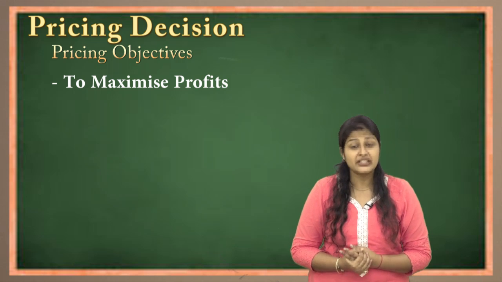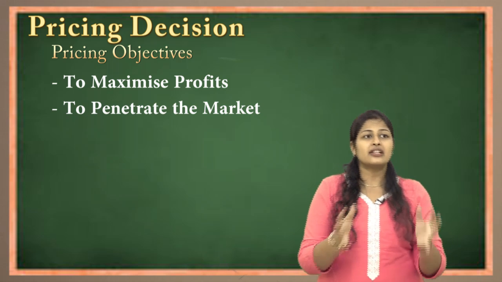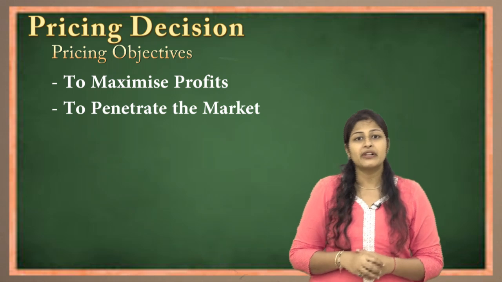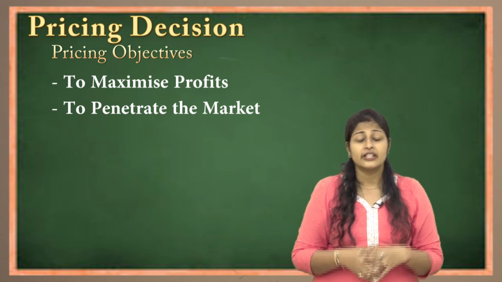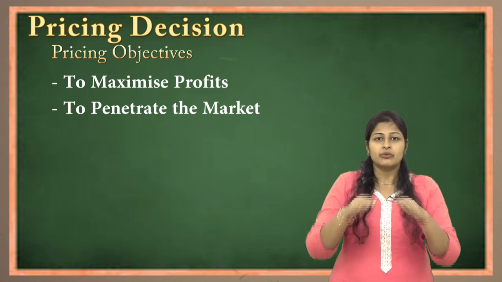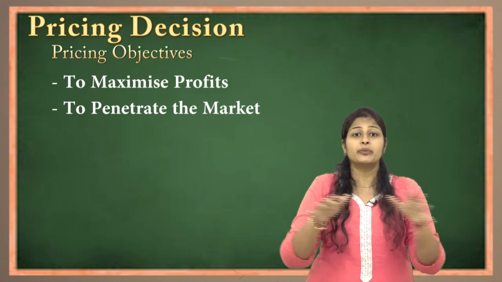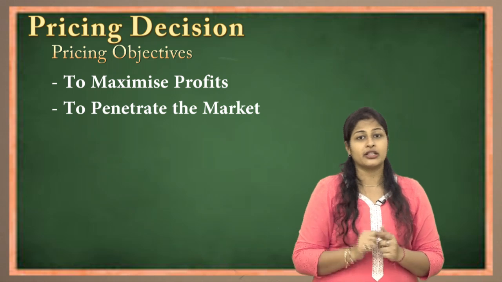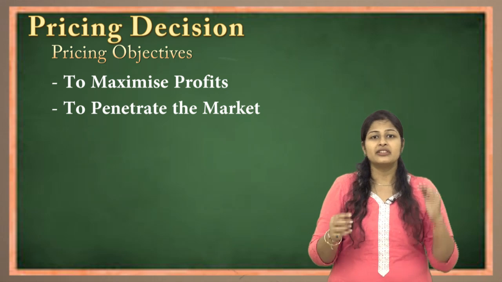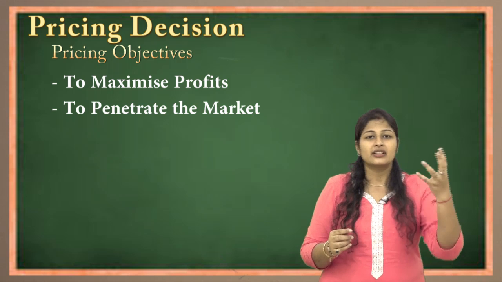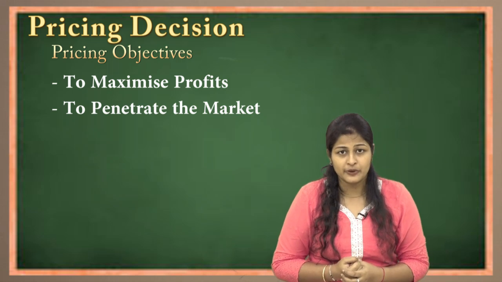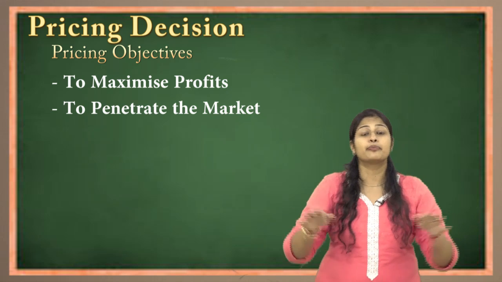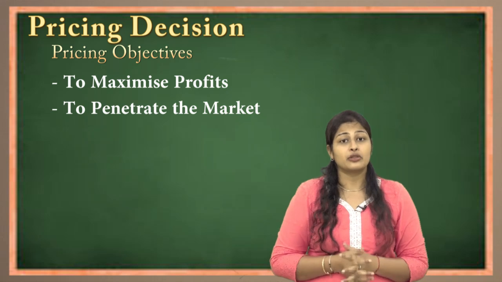The second is to penetrate the market. Already there is a competition going on in a particular market. Now when I want to enter that market, what will I do? Will I charge a high price or a low price? It is understood I will charge a low price. Why? Because there is already competition, there are competitors in my market, so what is my objective? I have to make my place in the market. Now how is that possible? Obviously when I keep a low price for my product, customers will directly get attracted towards me. And when they get attracted to me, they will come and buy my product. Thereby I will create my space in that particular market.